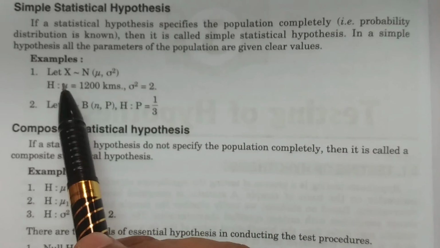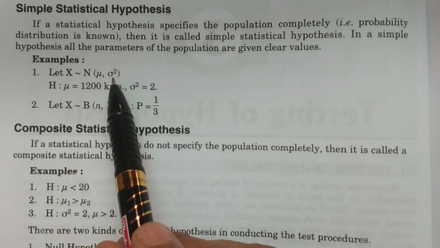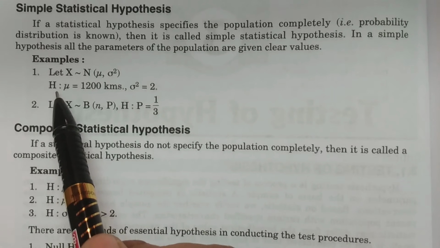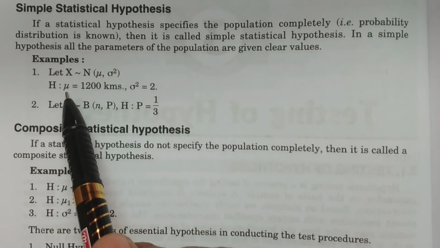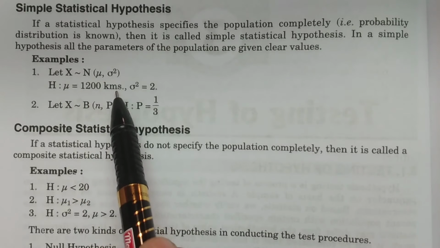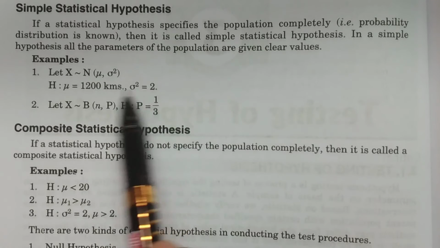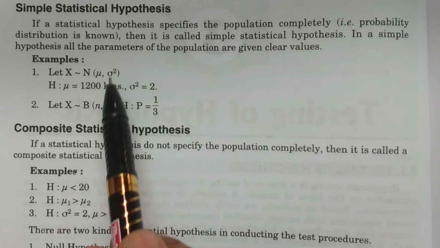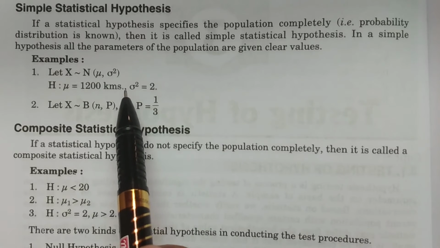For example, you see here X follows a normal distribution with mean mu and variance sigma square. Then we can define H as a particular statistical hypothesis. H can be defined as mu is equal to 1200 kilometers and sigma square is equal to 2. Like that, if you specify the population parameters mu and sigma square, both the parameters completely, then it is a simple